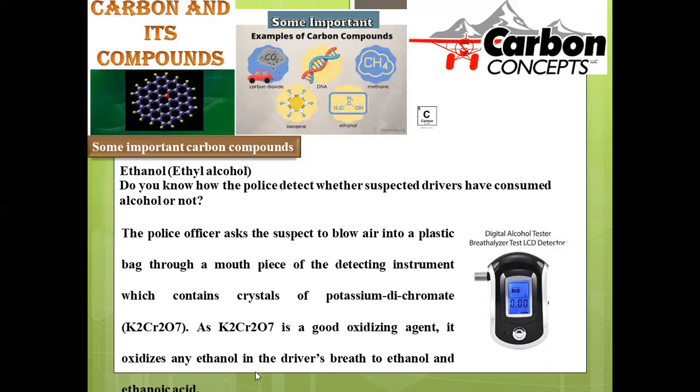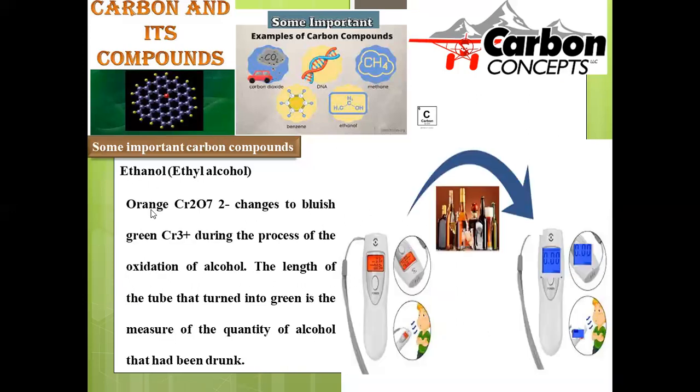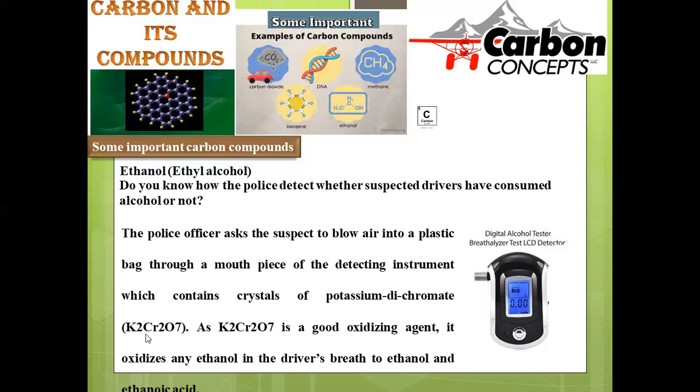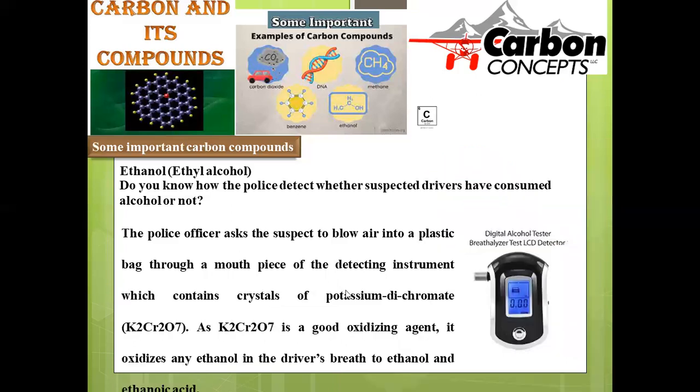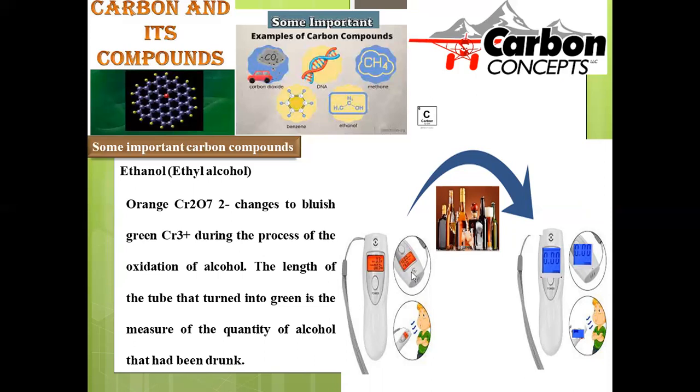While driving, in order to detect whether anybody consumed alcohol or not, the potassium dichromate test is performed. The main chemistry involved is that potassium dichromate is used as an oxidizing agent. Whoever consumed alcohol, when they are applying this potassium dichromate, the alcohol will be transformed into a carboxylic acid, being an oxidizing agent. That's the reason why the indicator will shift. Initially, potassium dichromate is an orange colored substance, so it will indicate orange.